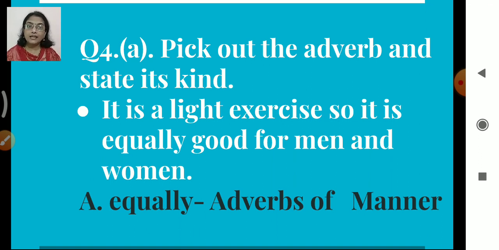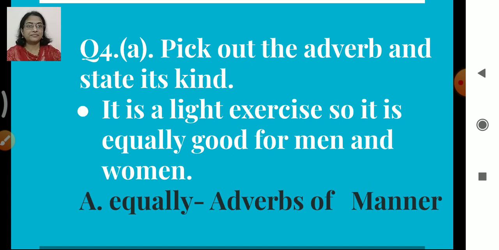So equally is the adverb. And which type of adverb it is? Adverbs of manner, right? It is telling us how good it is. It is equally good. So it is adverbs of manner.